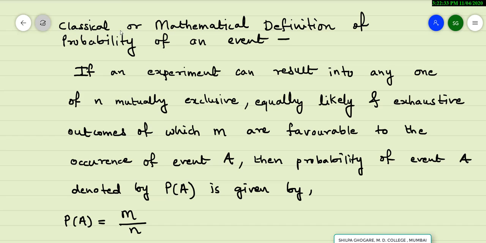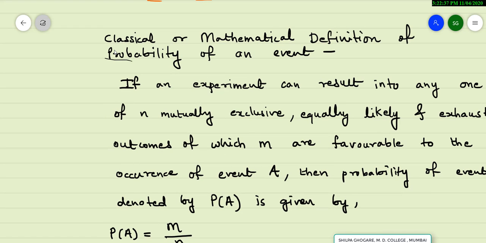Now let us see the classical or mathematical definition of probability of an event.